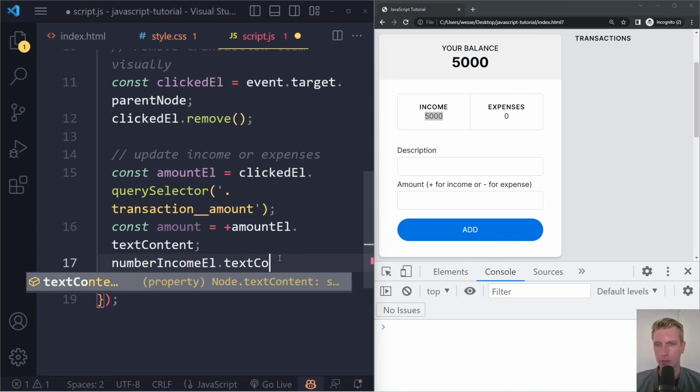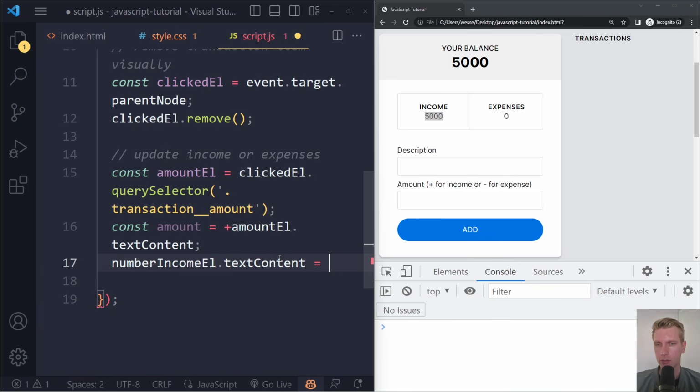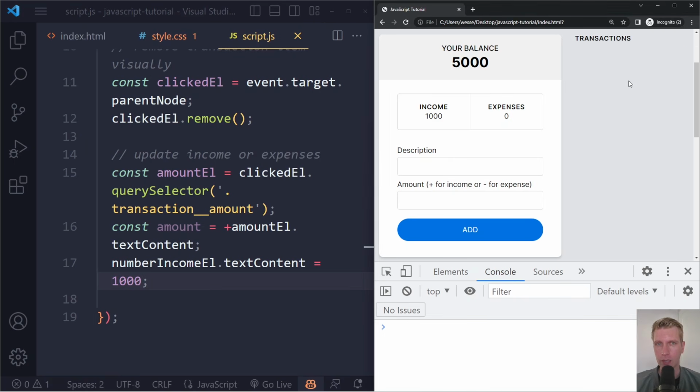So we can say text content. We can set the text content to something. Right, we could set it, for example, always to 1000. Right, so now when we click here, this income number will always be 1000, but it shouldn't be 1000, of course. It should just be 5000 minus what we just removed. Right, so it should be its current number.